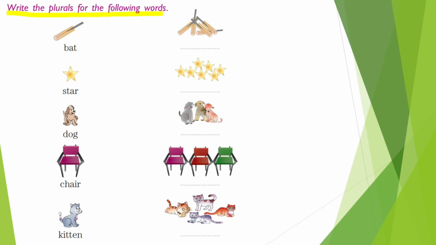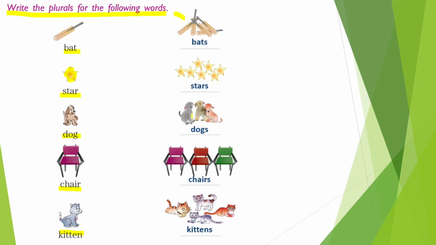Write the plural for the following words. First one is bat. If there is one, then we can say bat. But if there are more than one, we can say bats. If there is one star over here, we can say star. But if there are more than one, we can say stars. Dog, if it is one, then it is dog. If there are more, we can say dogs. If there is one, we can say chair. If there are more than one chair, we can say chairs. If there is one kitten, we can say kitten. If there are more, then we can say kittens.